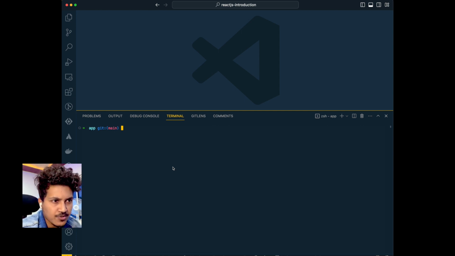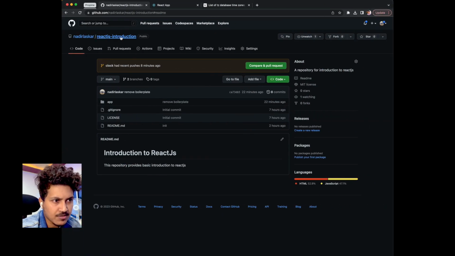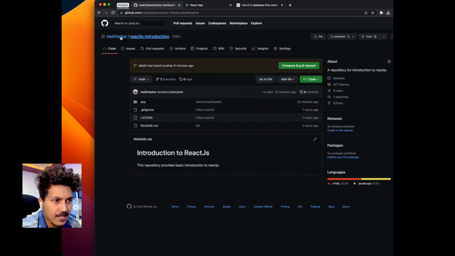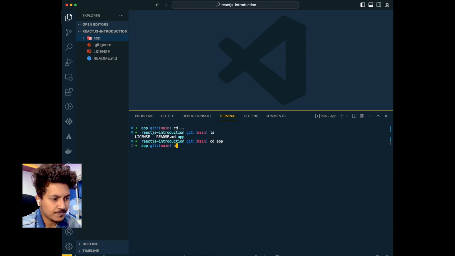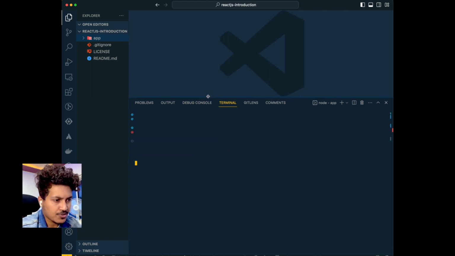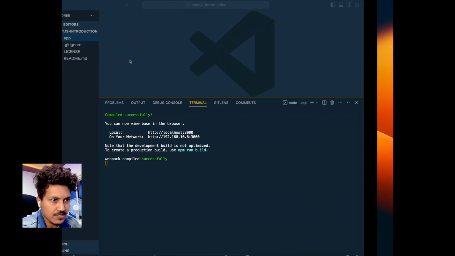In order to follow this video, you need to have a React project setup. You can do this by cloning this repository, React Introduction, which I will link in this video. After you have cloned this repository, you will need to go inside the app directory. You can see there's a directory called app, and you go inside the app directory and do npm install. After installing the dependencies, you can just do npm start to start the dev environment, which will have a hot reload. As and when you change the code, you will see the changes reflected in localhost 3000. Okay, so let's get started.